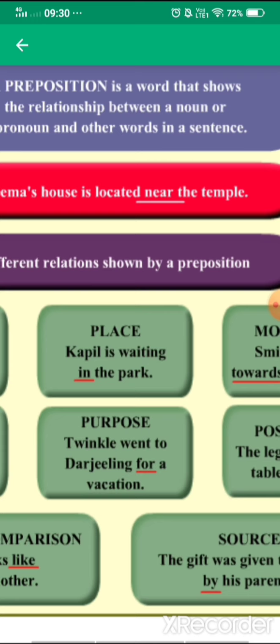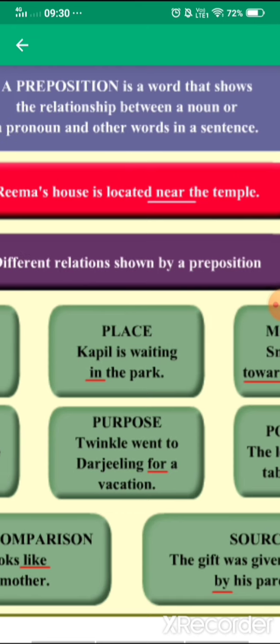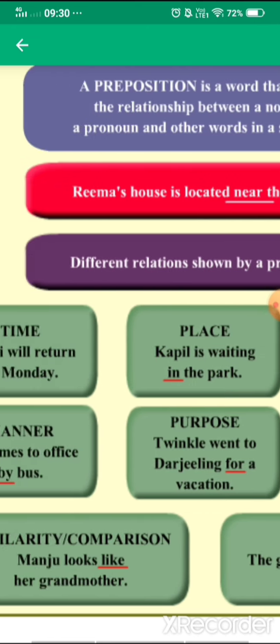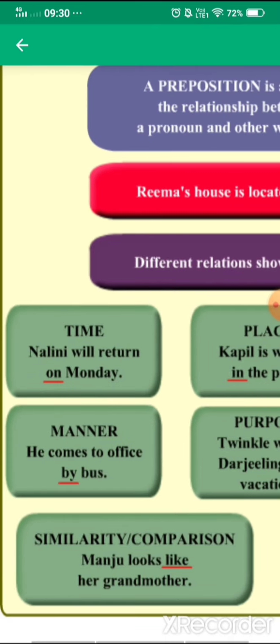Next is purpose. Purpose means the reason why the things are happening. So Twinkle went to Darjeeling for a vacation. Okay, so purpose is vacation. Next is manner. He comes to office by bus. So this is a preposition of manner.